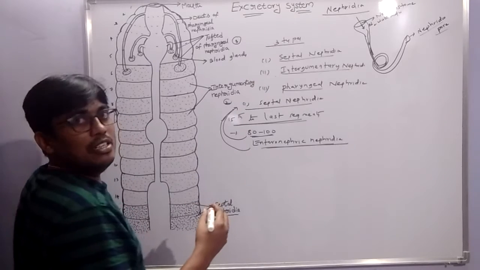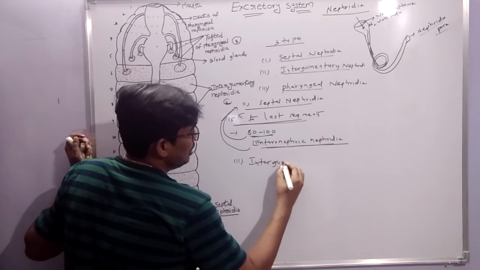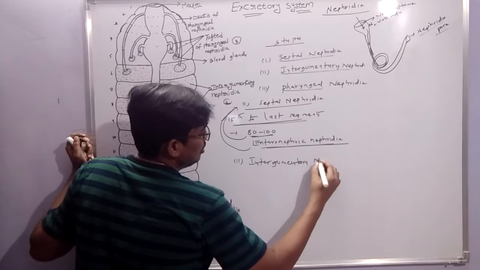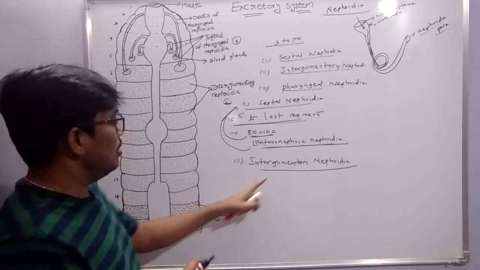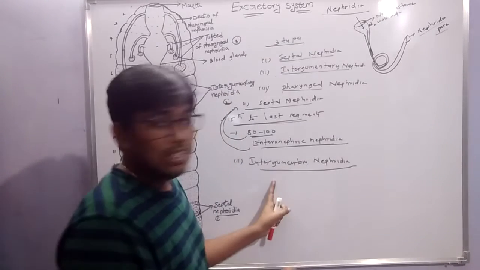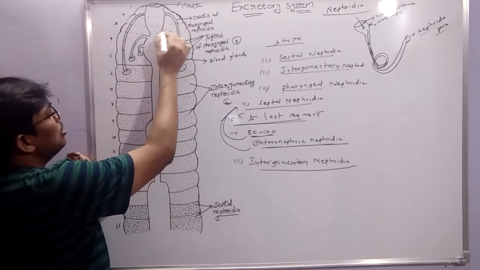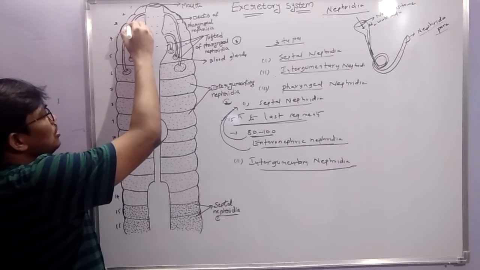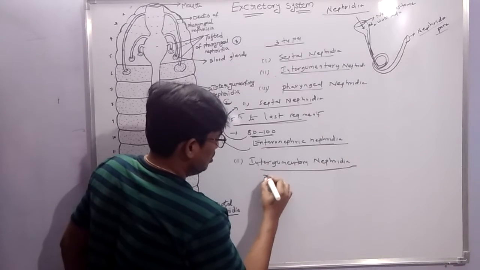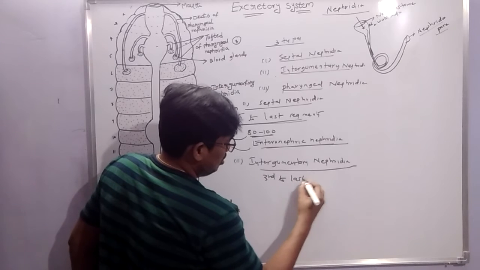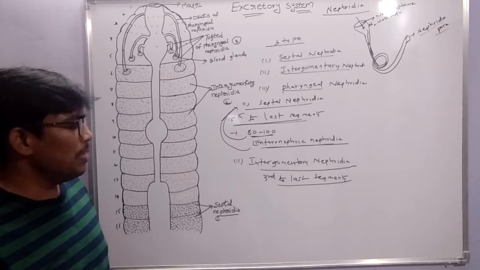Next one is integumentary nephridia, the second one. Integumentary nephridia are present from the third to the last segment.